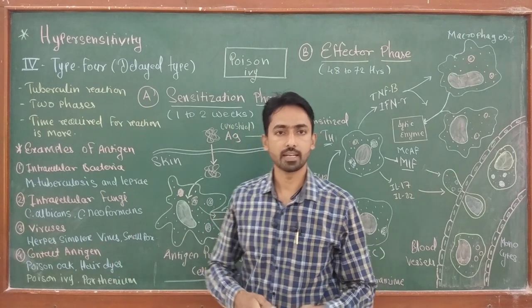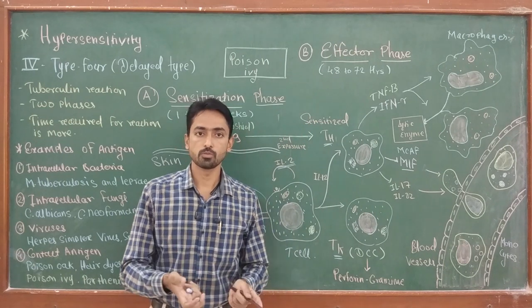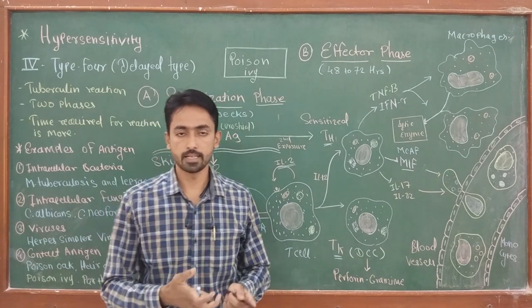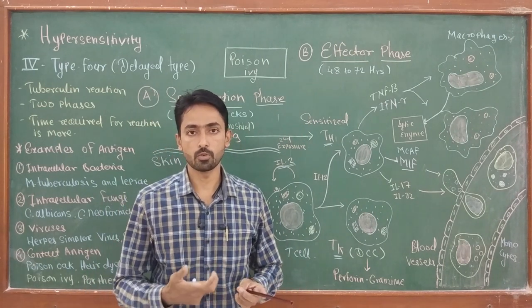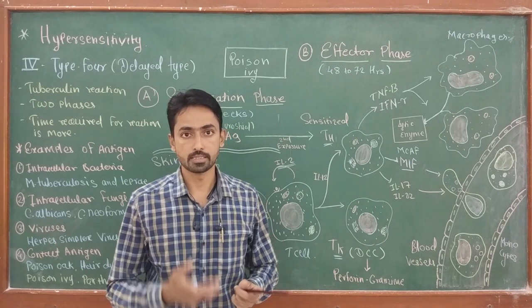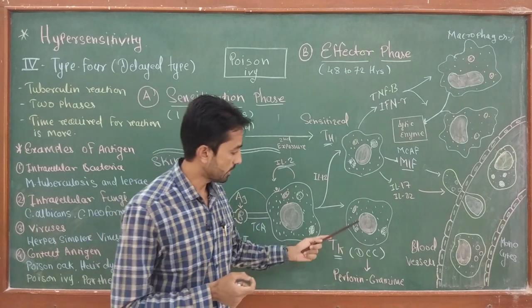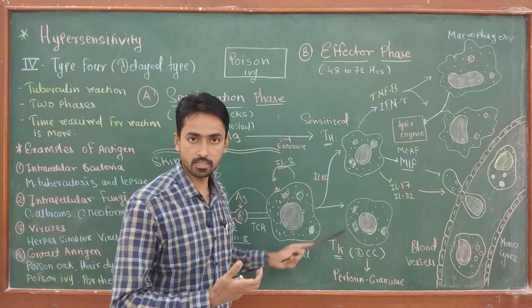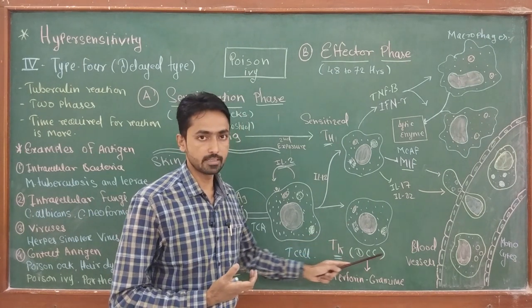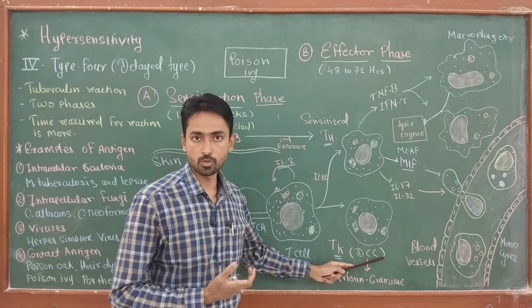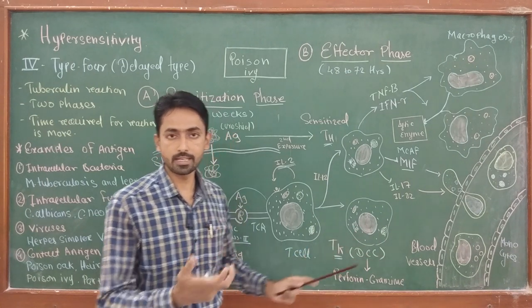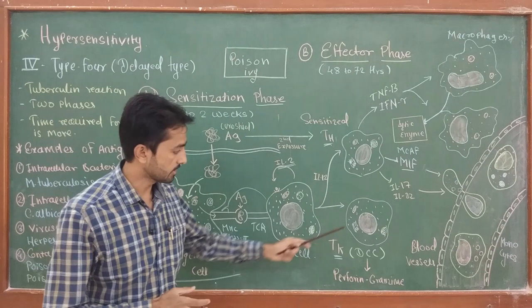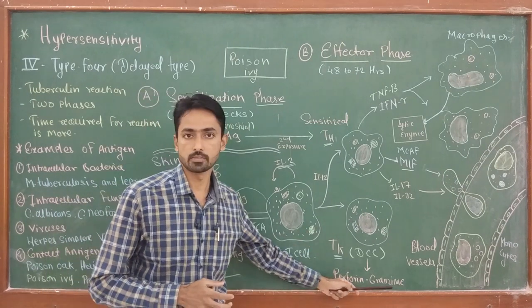Okay, when any virus enters the body, we know that the virus is going to infect the host cell, due to which the host cell is going to express new antigen. That particular antigen is recognized by these T killer cells, and now the process initiated by the T killer cell is called DCC, that is delayed cell cytotoxicity. This cell is not going to produce any type of cytokine, but this cell produces perforin and granzymes.